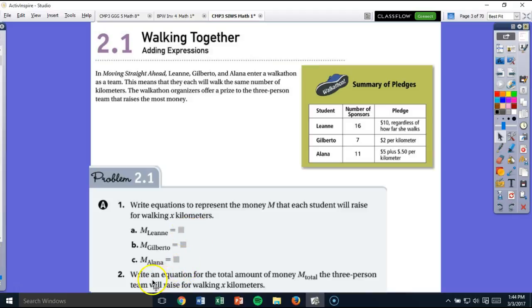And then what you're going to do for number 2 here is write an equation for the total amount of money the three-person team will raise. So I want one equation. You have 3 equations up here. I want one equation that shows us the total amount. Okay, so that's all there is to 2.1.